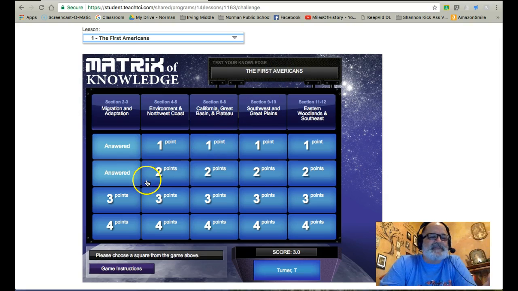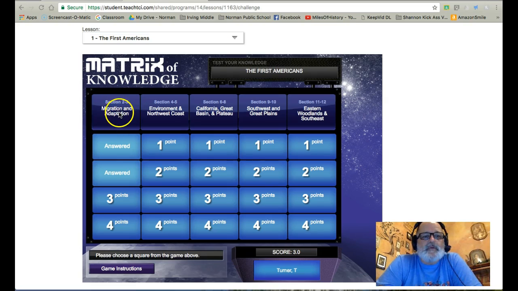It's kind of like a Jeopardy game. You have point values that go up. You can answer each question. There are 10 points per category, 5 categories. And if you notice right here, it says section 2 and 3. All of the questions in that first column will come from sections 2 and 3, migration and adaptation. Then sections 4 and 5, 6 through 8, 9, 10, 11, and 12. So, as you can see, I've already answered a couple of them. Well, Timmy Turner's answered a couple of them.